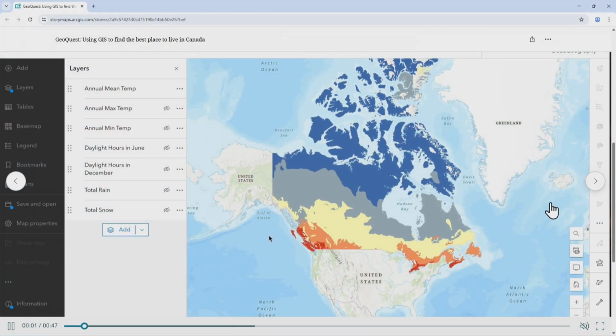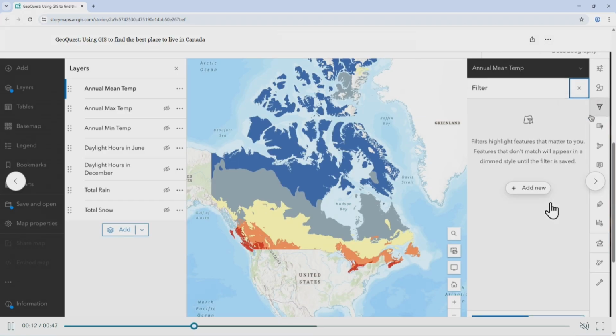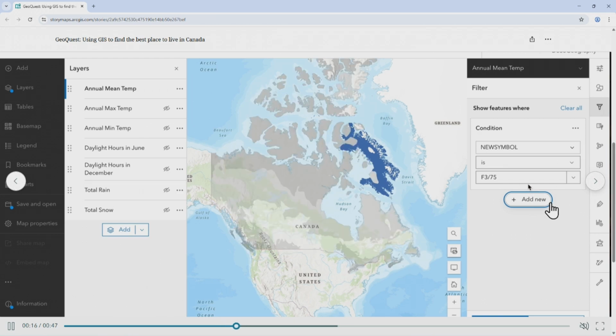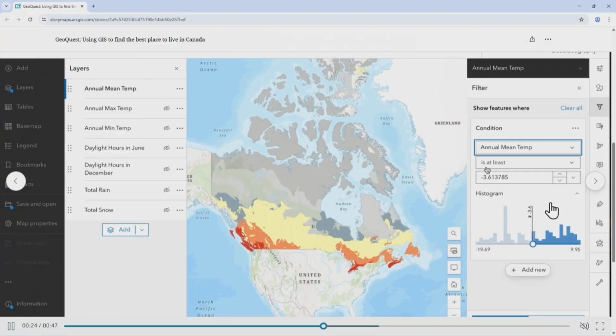For example, this is how I analyzed my climate. Firstly, I selected annual mean temperature layer to give myself some few options on the right. I selected filter and clicked on add new, which gave me 3 new options. I changed all the options within them. In the first box, I changed it to annual mean temperature as the condition to filter for.